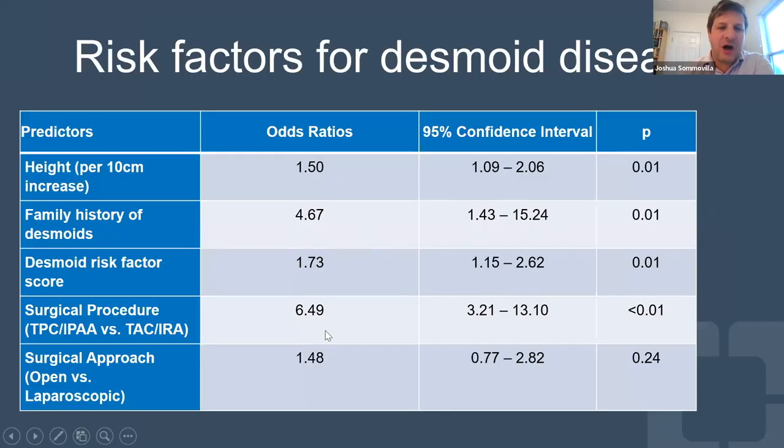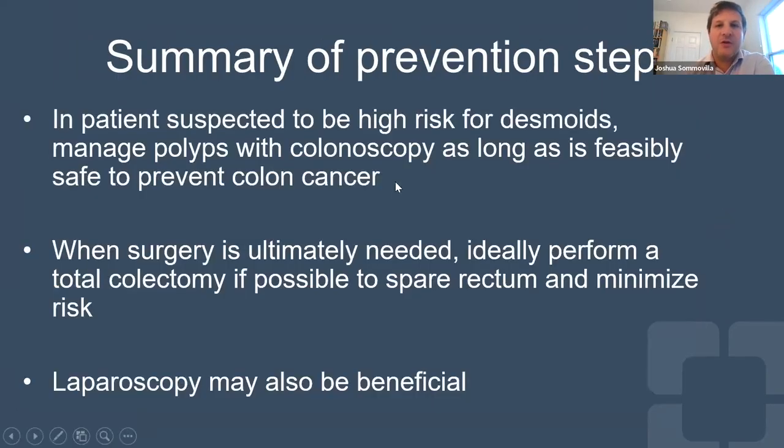So these are what's called odds ratios. So the higher number means the more strongly that factor played a part in desmoid formation. And we found that the surgical procedure was a slightly stronger factor than things like family history in causing or being associated with desmoid formation. So this is just to tie up how we think about surgery to reduce risk of desmoids. When we identify patients who we think are high risk for forming desmoids after surgery, number one thing that we do is try to manage them without surgery for as long as possible.